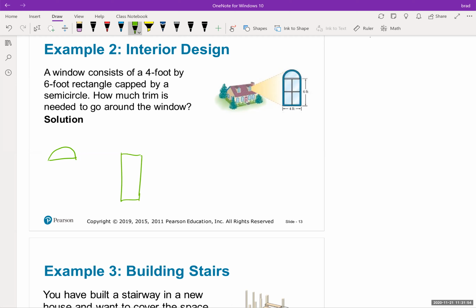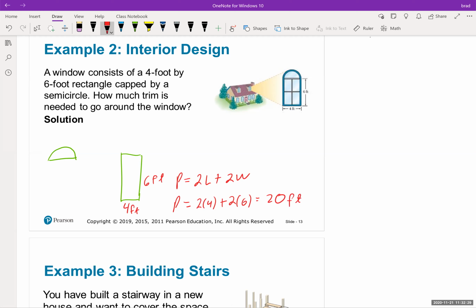Okay, so we have the rectangle. Now we know the rectangular window is 4 feet by 6 feet. Now the perimeter for this rectangle would be 2 times 4. Well, I'll write out the formula first: 2L plus 2W. So this is the normal formula. Then I would say perimeter equals 2 L's, so 2 times 4 plus 2 times 6. So this would be 8 plus 12, which is 20.